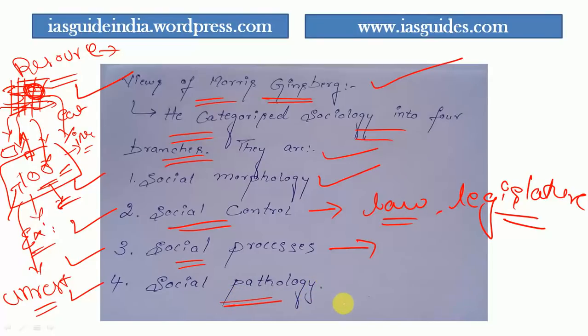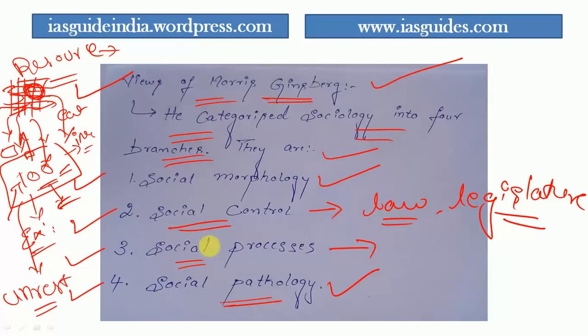The fourth category of sociology is social pathology. Social pathology is the study of social maladjustments as well as the disturbances which are there in society. That is known as social pathology.